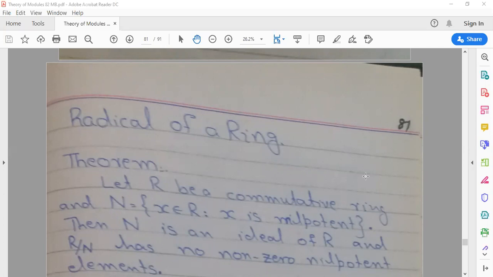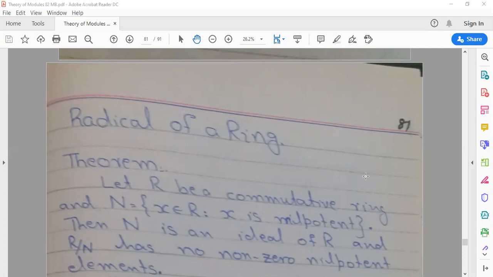Before starting this topic, I have revised the definition of a ring. Basically, in a ring we consider a non-empty set R with two binary operations, addition and multiplication. We say that R is a ring under these operations if it satisfies the following conditions.